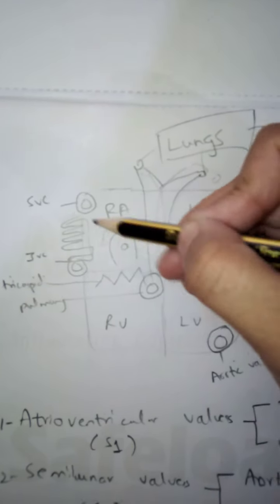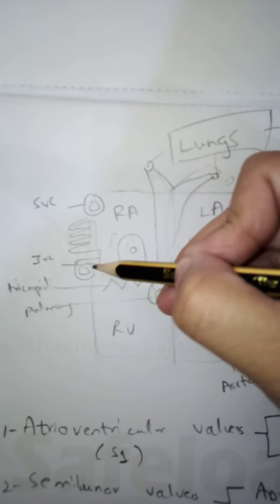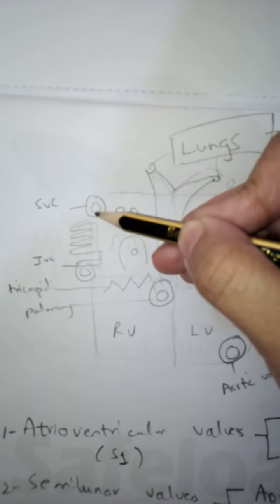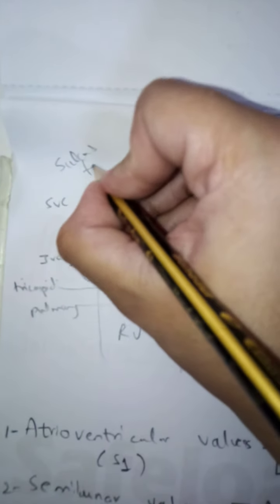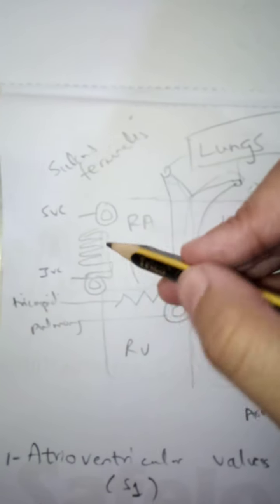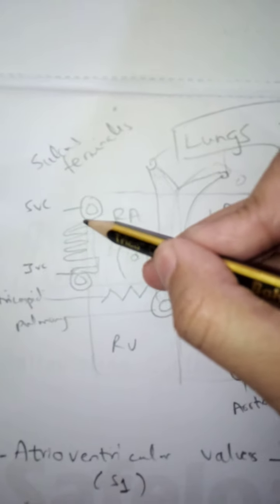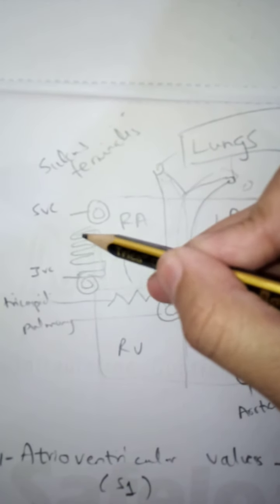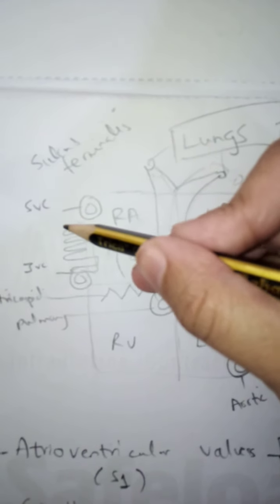The area of the right atrium that is enclosed between the superior vena cava and inferior vena cava is known as the sulcus terminalis. The sulcus terminalis consists of muscular ridges known as the crista terminalis, and the muscular bodies that are attached are known as musculi pectinati.